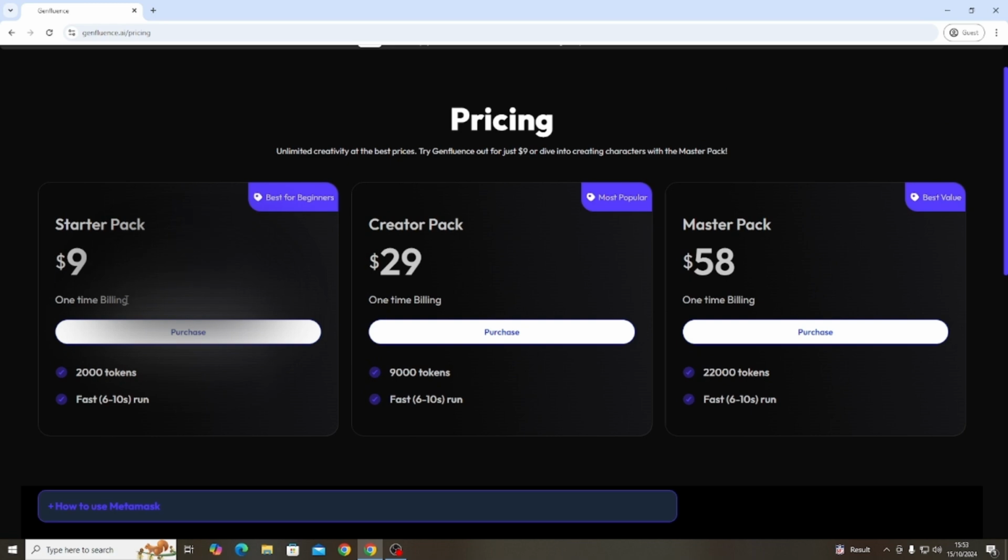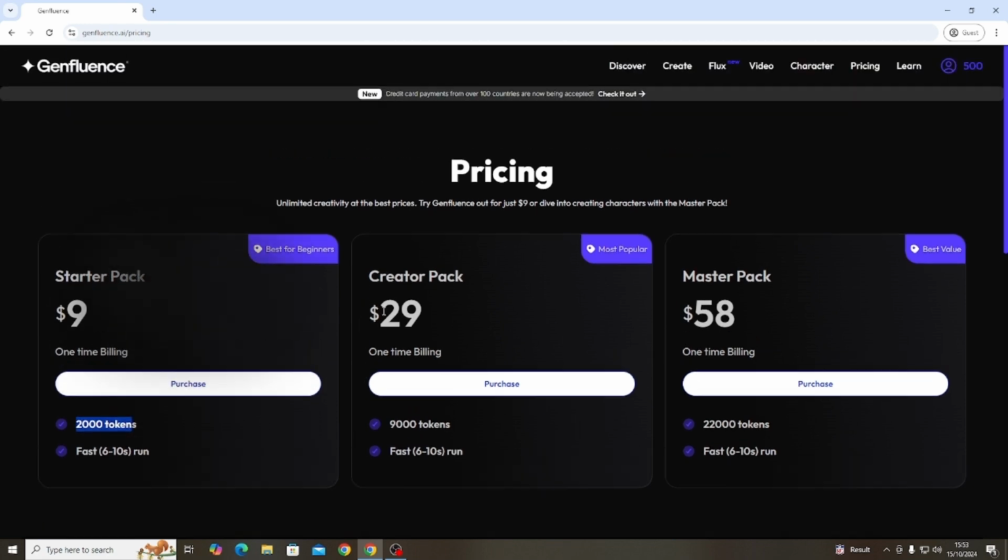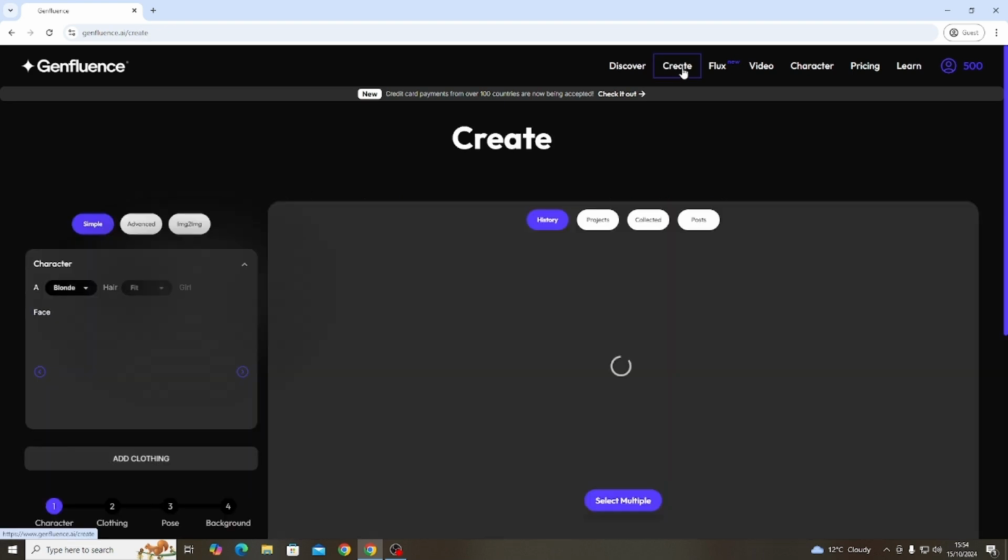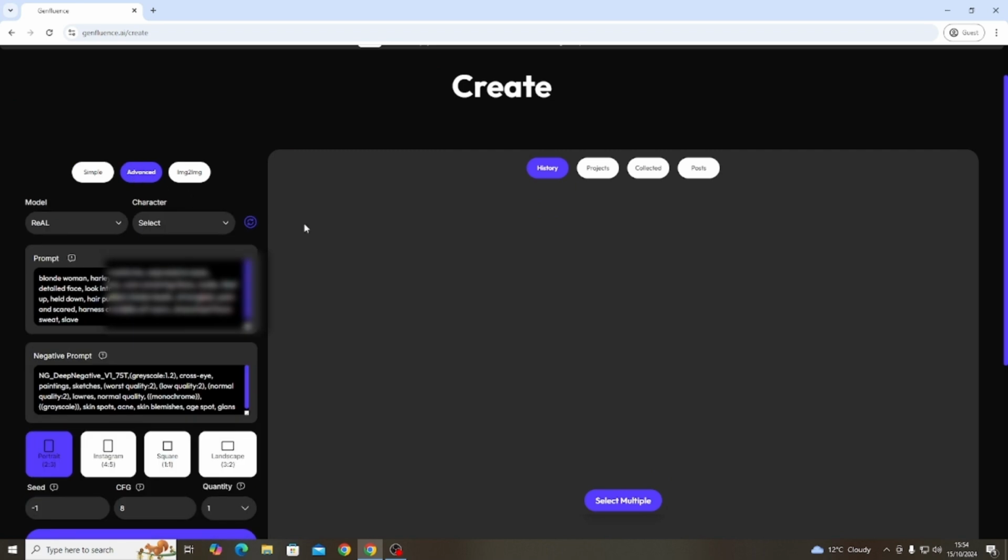As you can see, it's $9 for 2,000 tokens, or 9,000 tokens for $29. It's 4 tokens per picture, so you can get quite a few pictures out of that. You'll get about 500 pictures out of this, generating each picture. Once you've created an account, the first thing you want to do is come over to create. This is where you're going to create your first picture, your first model.